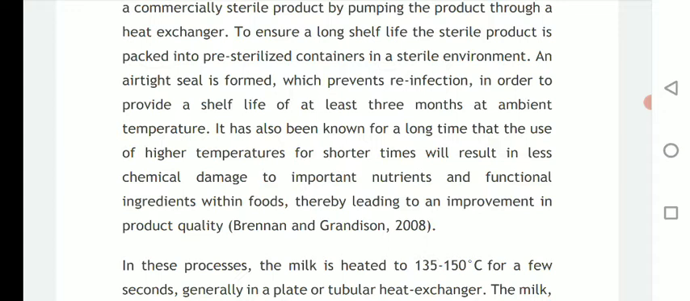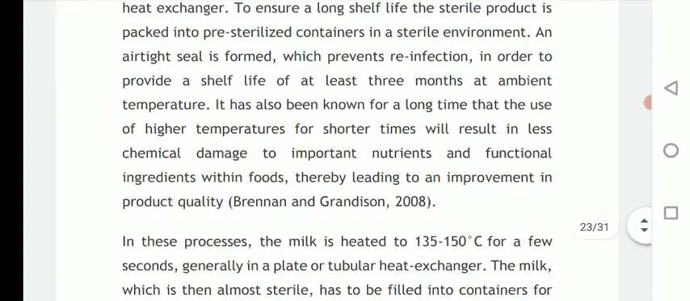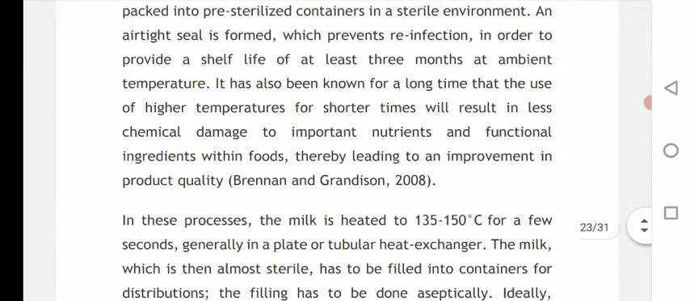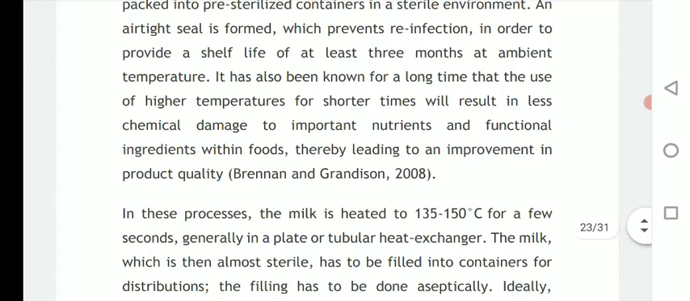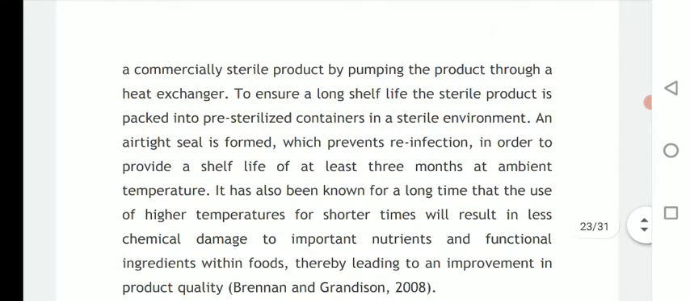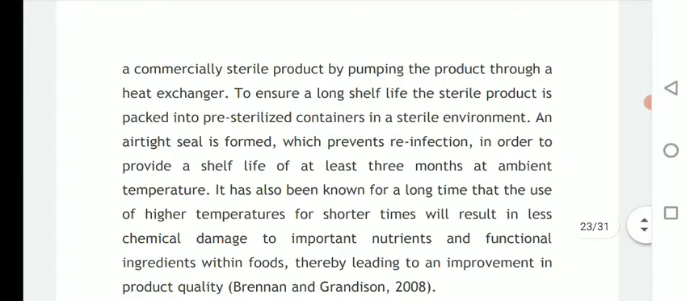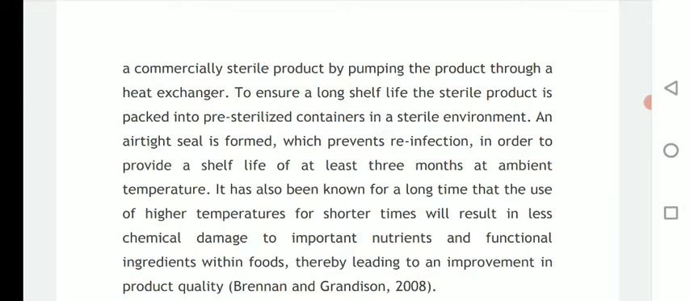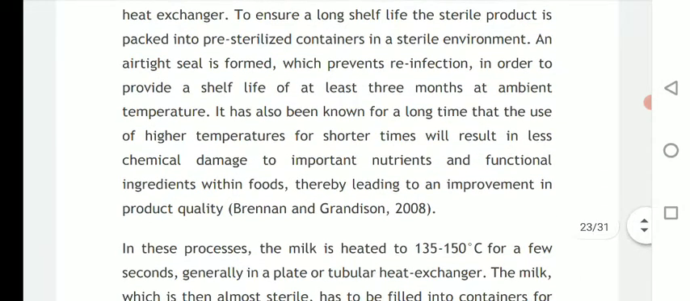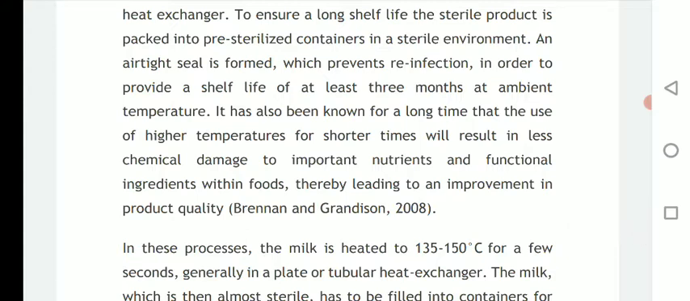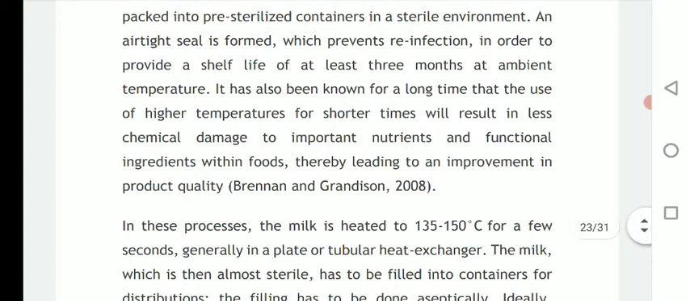It has also been known for a long time that the use of higher temperature for shorter time will result in less chemical damage to important nutrients and functional ingredients within foods, thereby leading to an improvement in product quality. So overall, what we do in ultra high temperature, we keep the products, say for example milk or food, at ultra high temperature for a shorter time. So these combinations retain the normal flavors as well as the normal nutritional qualities of the product.